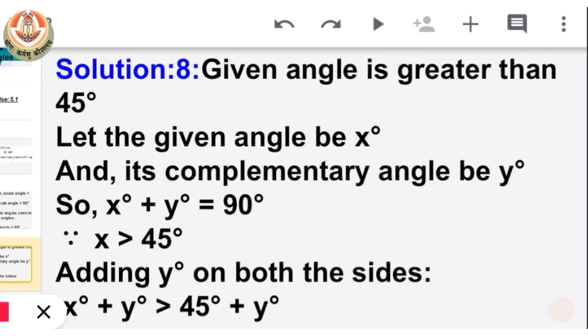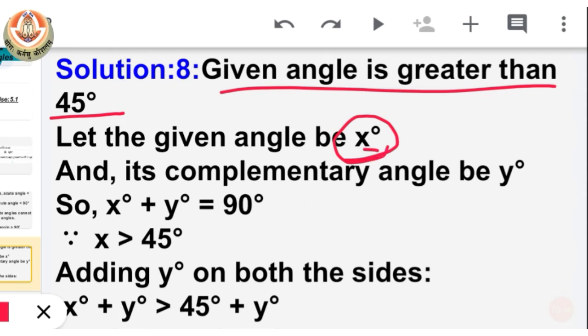Now here the given angle is greater than 45 degrees. Let us take that angle to be x, and as it is greater than 45, that means x is greater than 45. Its complementary angle we will take as y degrees. For complementary angles, the sum of these angles will be 90 degrees. Now according to the question, x is greater than 45. So let's add angle y on both sides.